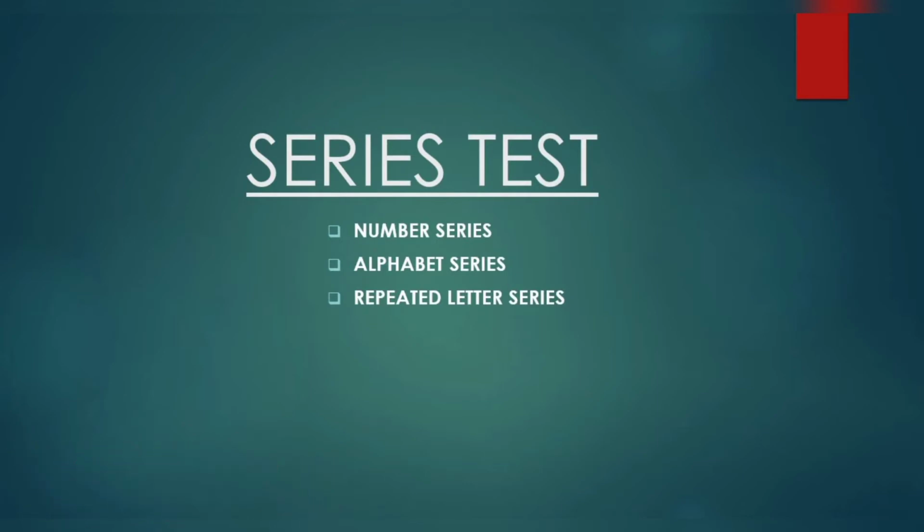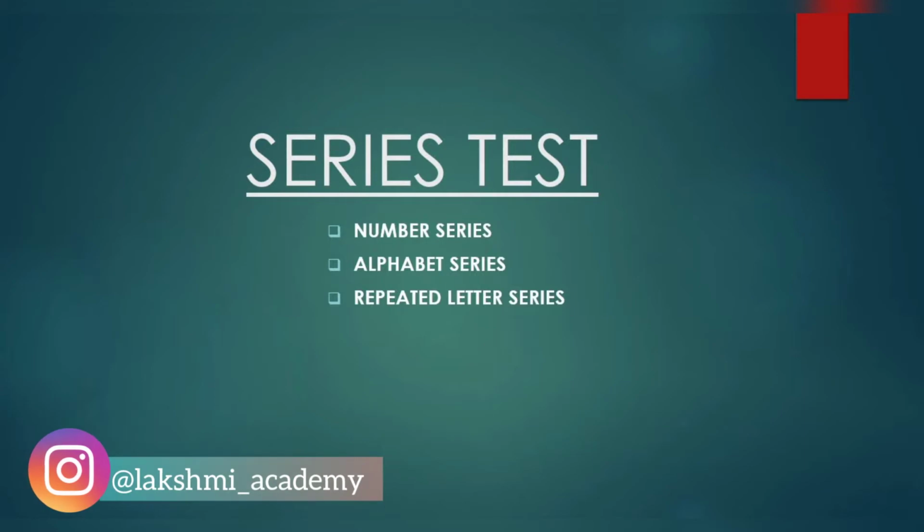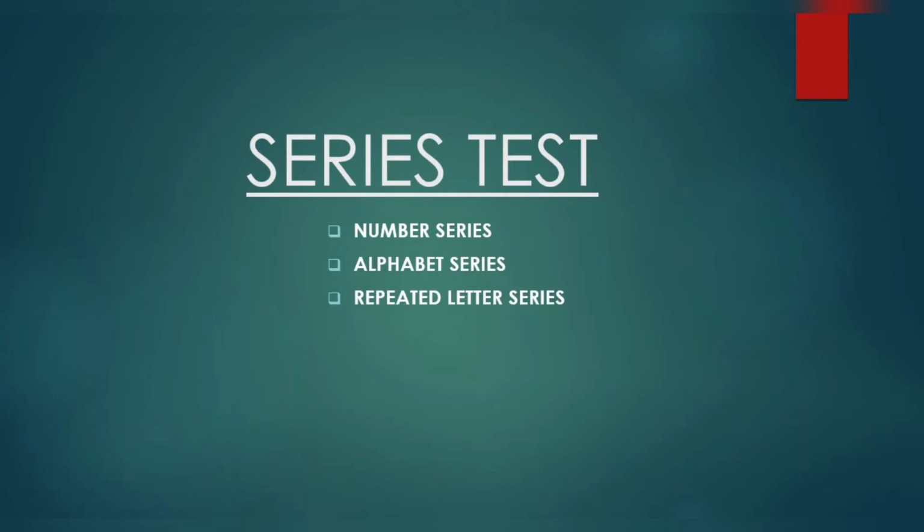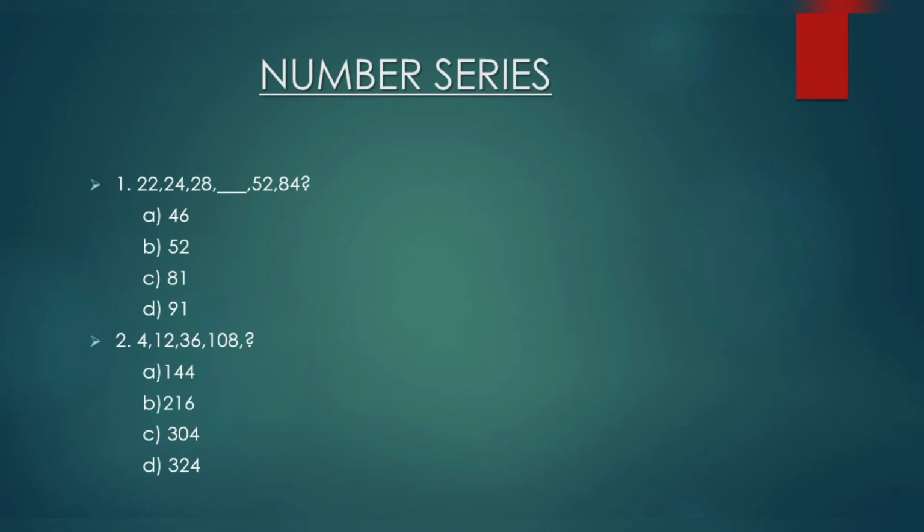In the series test, there are three types of series included. Number one, number series. Second one, alphabet series. Number three, repeated letter series. I will explain with some examples of each subtopic. If you see the screen, there are two questions regarding number series. Later we will know the alphabet series and repeated letter series. Let's discuss the two questions now.